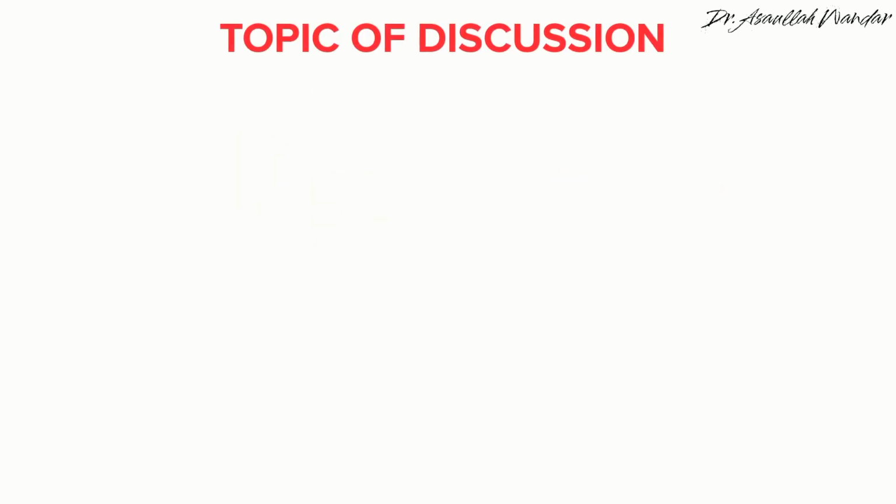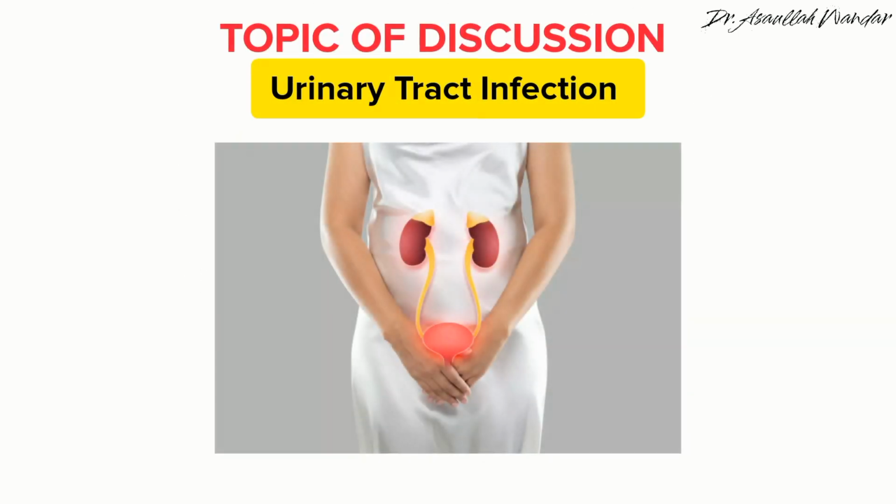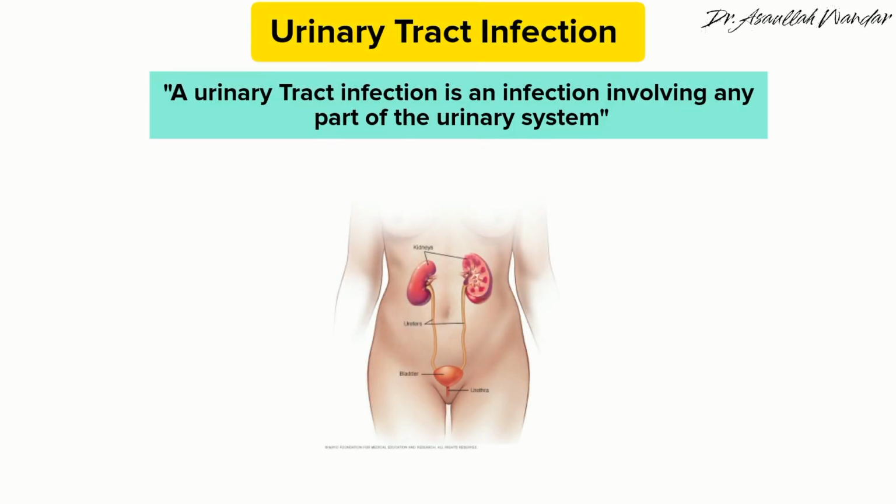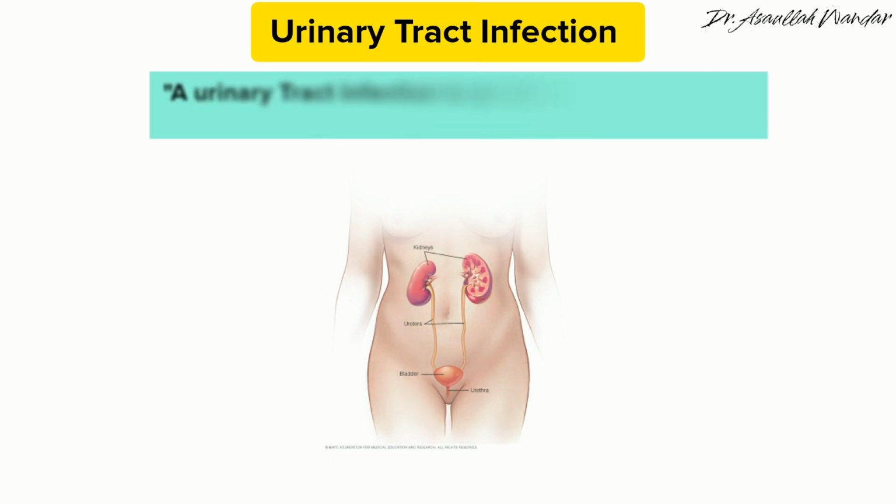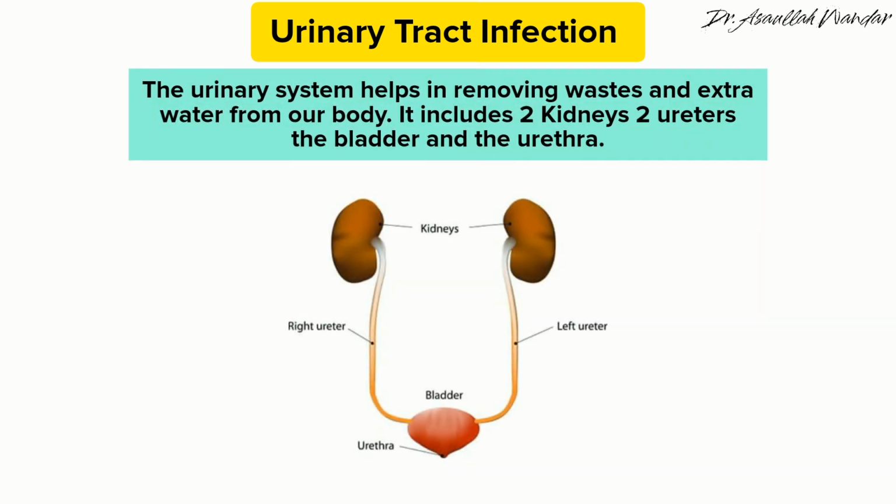Today our topic is urinary tract infection. A urinary tract infection is an infection involving any part of the urinary system. The urinary system helps in removing wastage and extra water from our body. It includes two kidneys, two ureters, the bladder and the urethra.